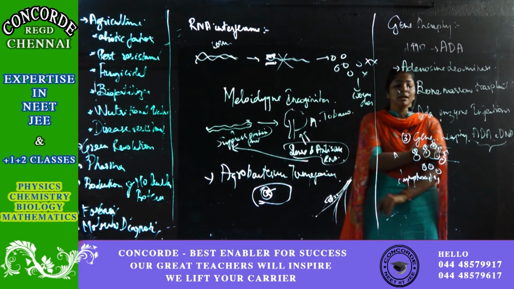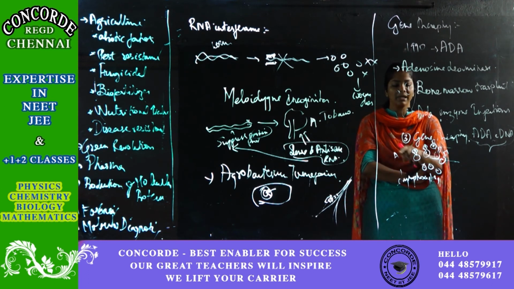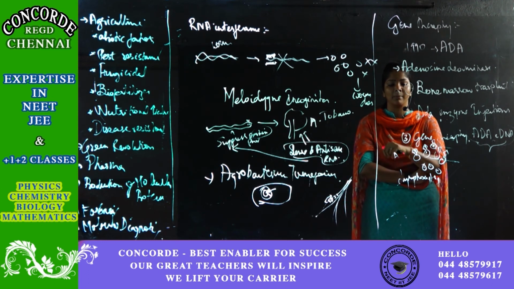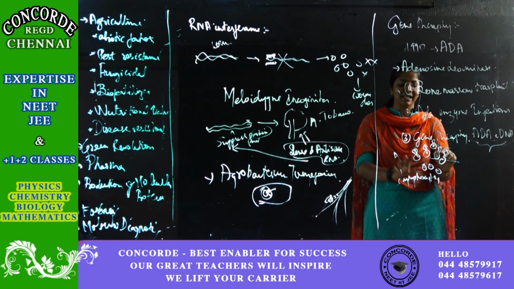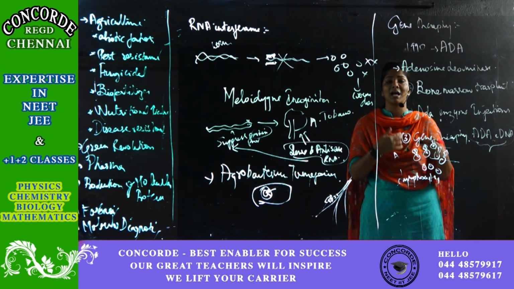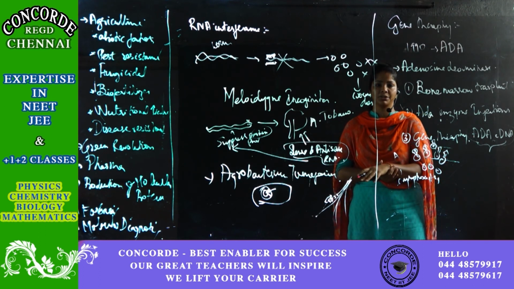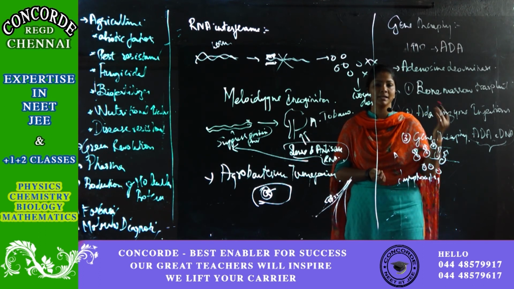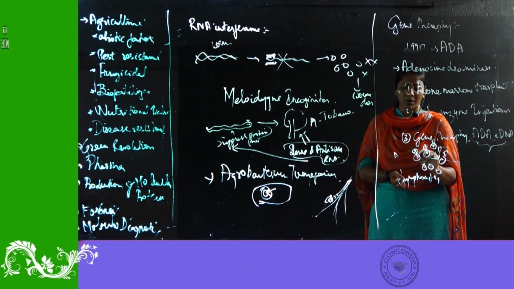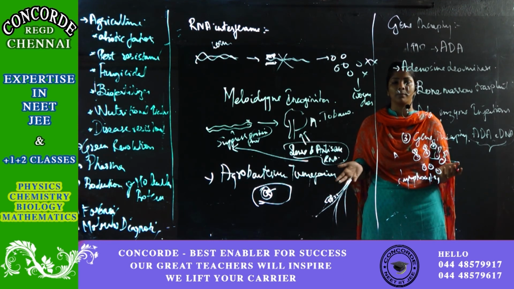Earlier, his own cells were not able to synthesize adenosine deaminase. Now his own lymphocytes have that capability, because I've given them the gene. As these cells grow, ADA can also be produced. So it is a natural cure. In gene therapy, you're restoring the original condition. You're not giving any supplements or anything. You just see that this is not there in the cell, and that is the problem. Let me give it to that cell through the plasmid so that it will become normal. That is the concept.